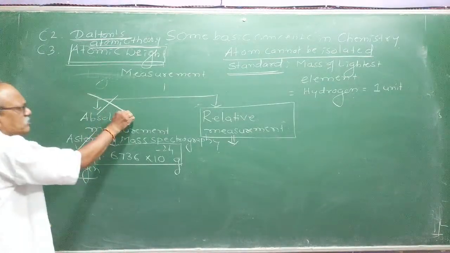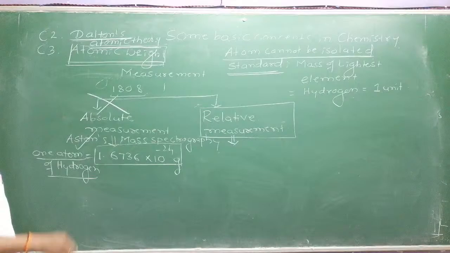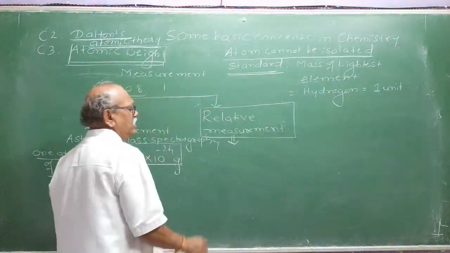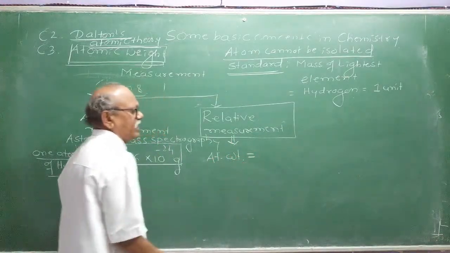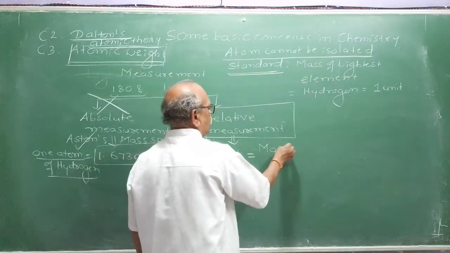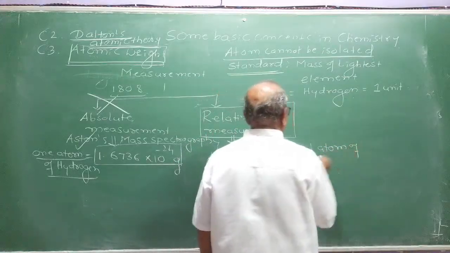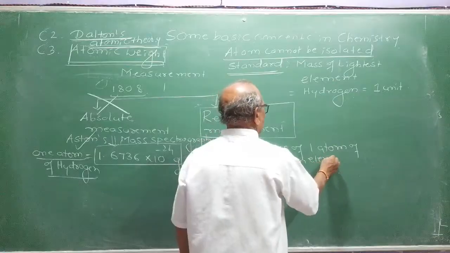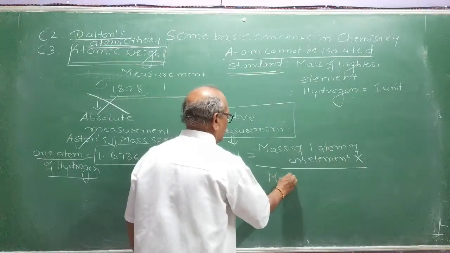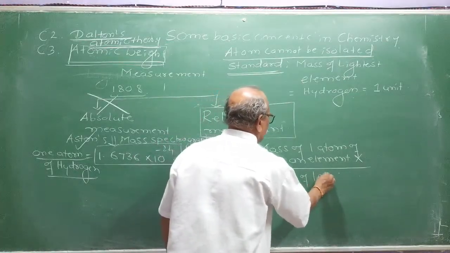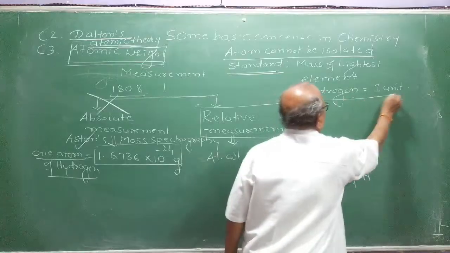Absolute measurement was impossible because there was no technique in 1808, in the beginning of the 19th century. Therefore they selected a standard, right? So the atomic weight was defined as relative atomic weight. I will write it: atomic weight is measured as the ratio of the mass of one atom of an element X divided by the mass of one atom of hydrogen. Means hydrogen was taken as a standard, right?